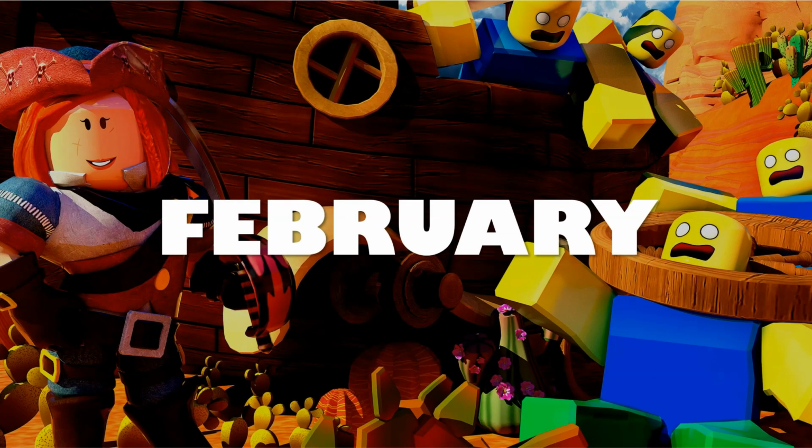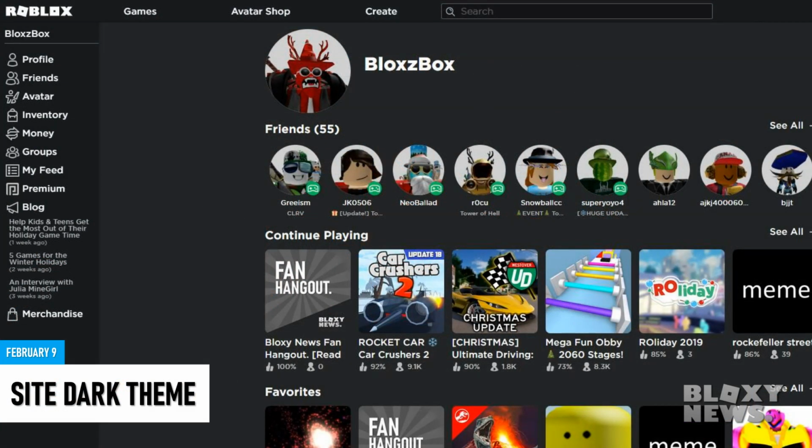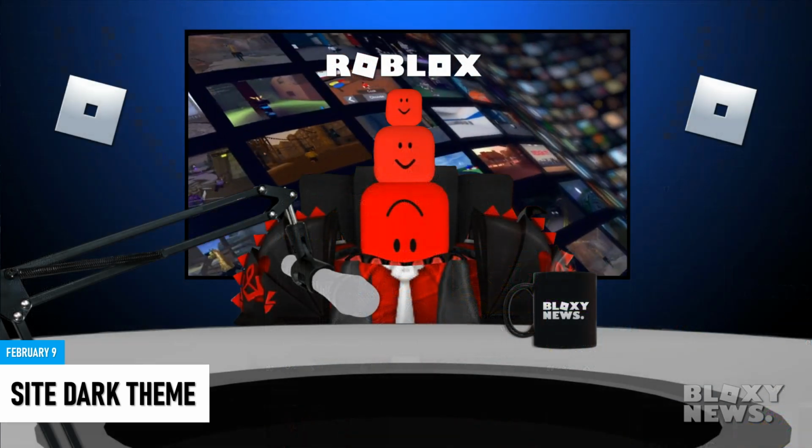To start things off, on February 9th, Roblox introduced a brand new dark theme and font to the Roblox website. Now, the new font may not be a big deal, but dark theme is something everyone craves, so this is definitely a great update.